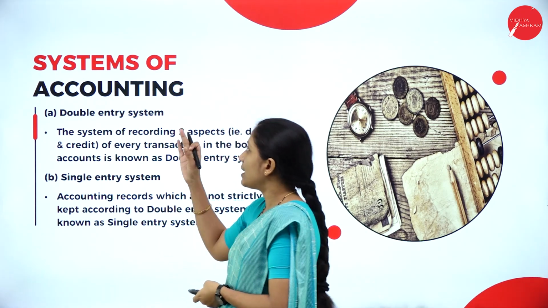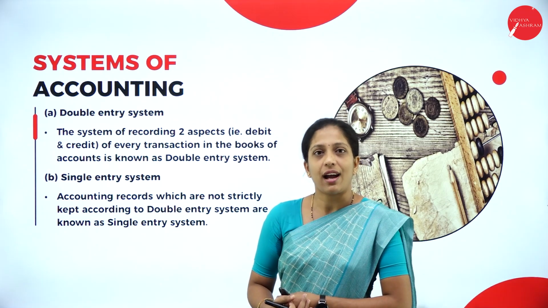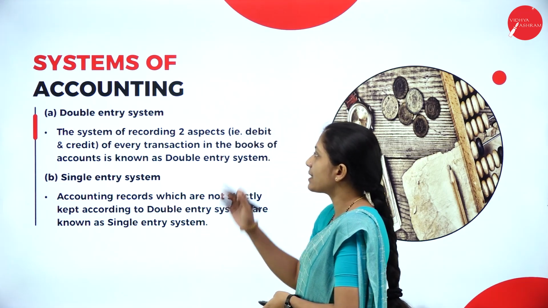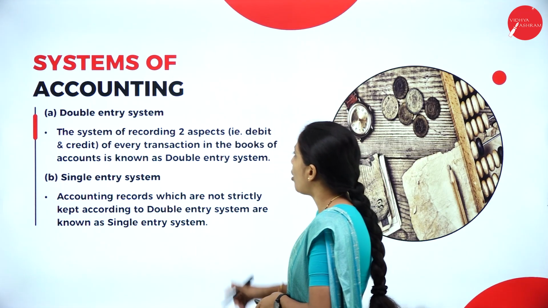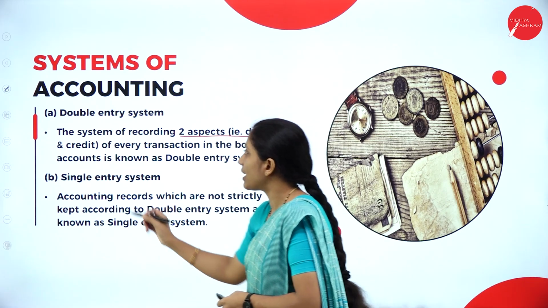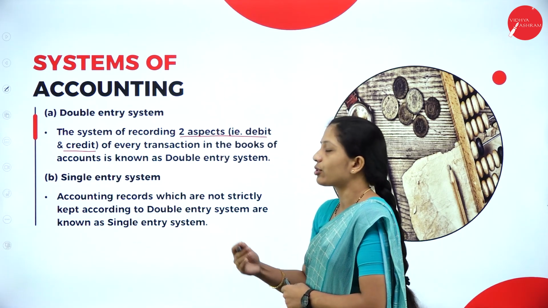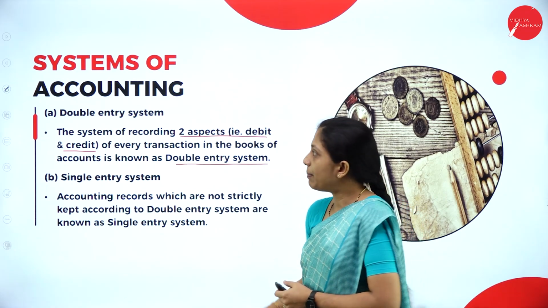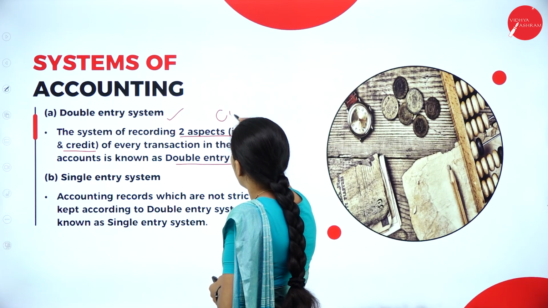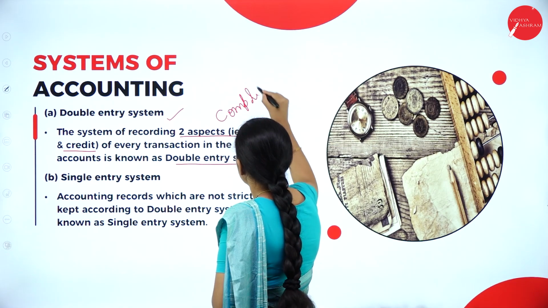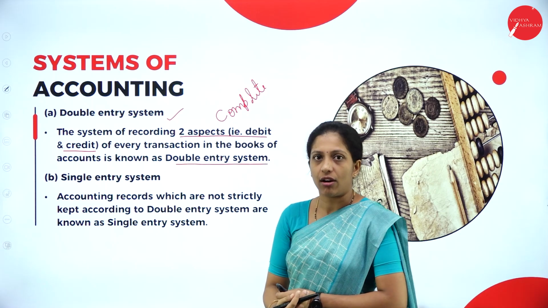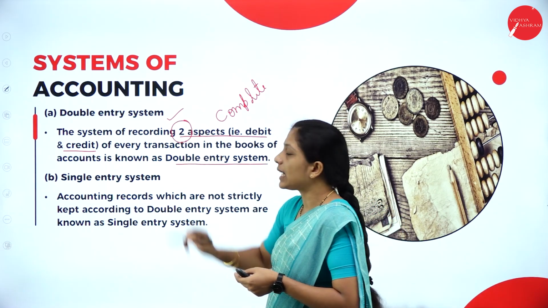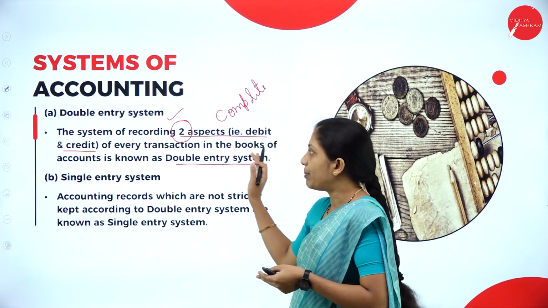Now let us see what are the systems of accounting. As I told you, we have two systems of accounting, double entry system and single entry system. Now let us see what is this double entry system. So the system of recording two aspects, that is debit and credit, of every transaction in the books of account is called as double entry system. To be simple, double entry system is called as complete system of accounting. Why? Because in this system we are recording two aspects in each and every transaction, that is debit and credit.